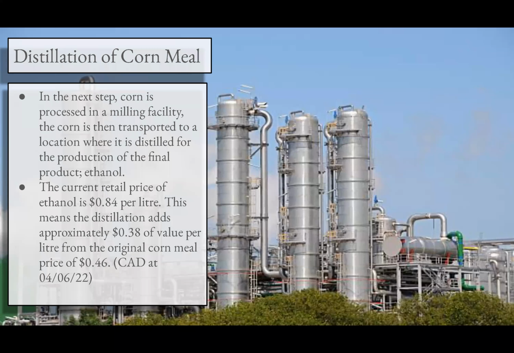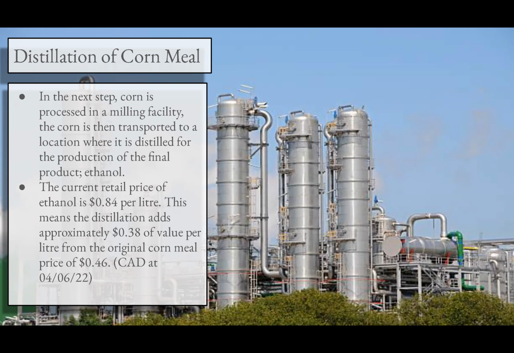Onto the distillation step, the distillation of cornmeal. After corn is processed in a milling facility, the corn is then transported to a location where it is distilled for the production of the final product, ethanol. Cornmeal is added to a solution of water, where it is then fermented in order to promote the productivity of sugar-eating bacteria in order to produce the ethanol.